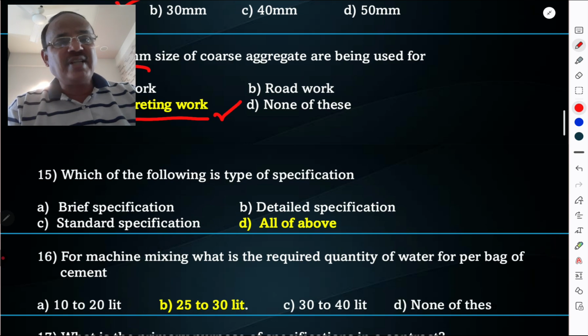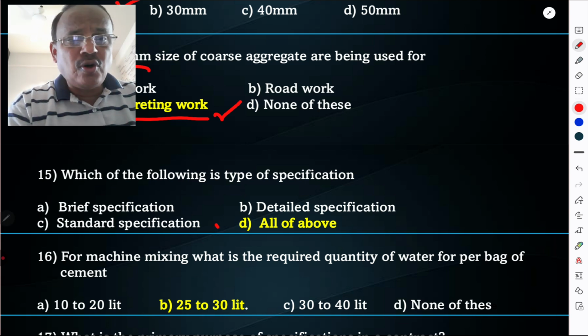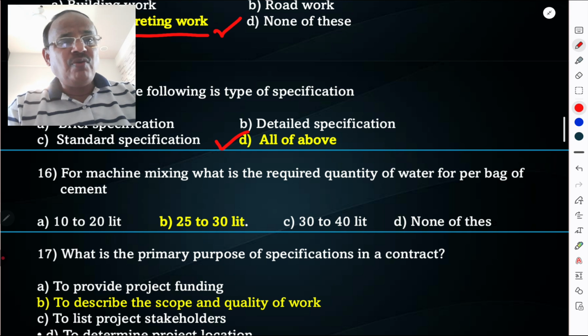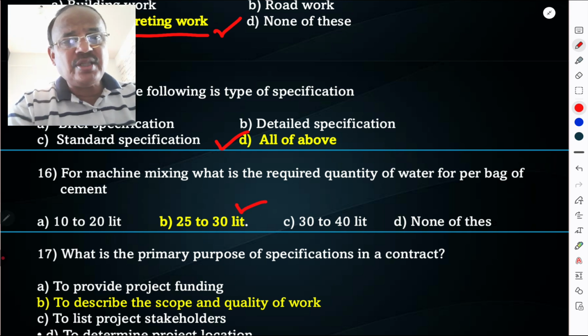Which of the following is the type of specification? Brief, detailed, standard, all of above. All are the different types of specification. For machine mixing, what is the required quantity of water per bag of cement? That is 25 to 30 liters.